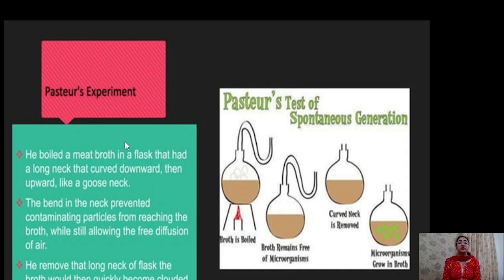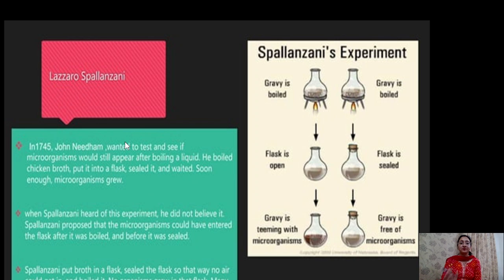But when this swan neck was broken, then within 2 to 3 days, certain microorganisms grew in this broth. From this experiment, he has demonstrated that the life in this broth has come from air, and life will always originate from pre-existing life. In this case, the pre-existing life were the microorganisms which were present in the air.